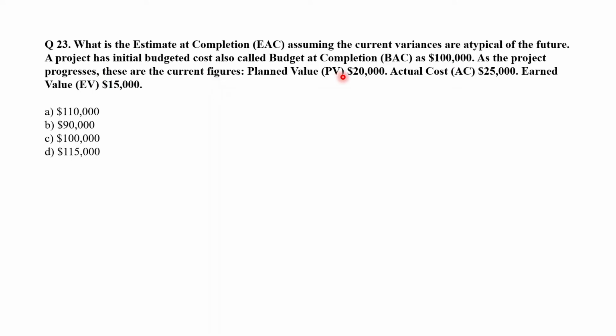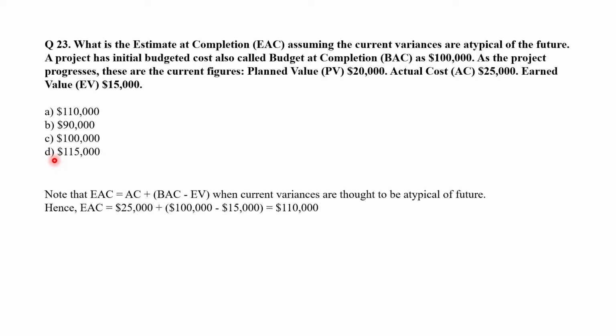Planned value PV as $20,000, actual cost AC as $25,000, earned value EV as $15,000. So the options are A. $110,000, B. $90,000, C. $100,000, D. $115,000. Now recall that BAC is budget at completion, which is the initial budgeted cost.